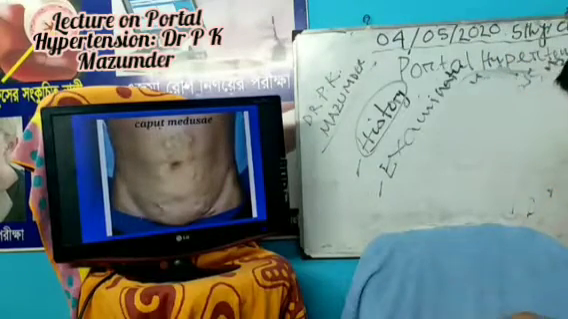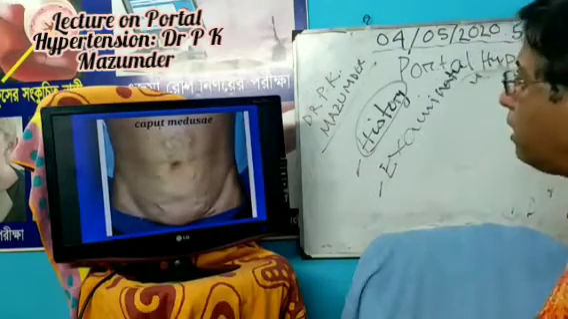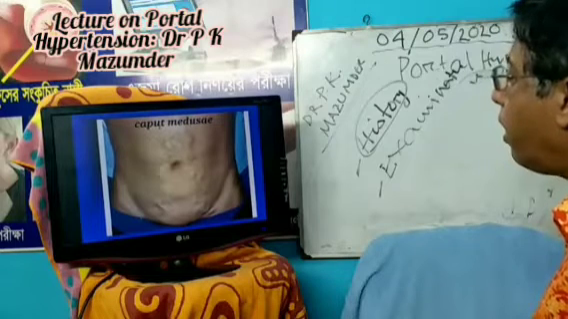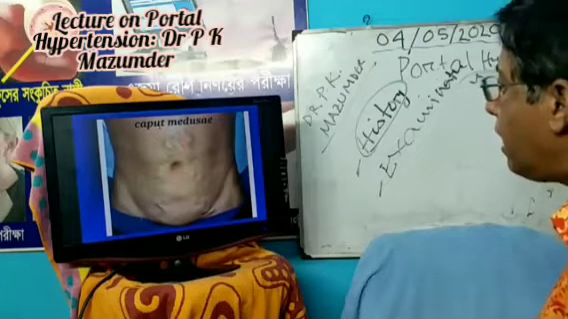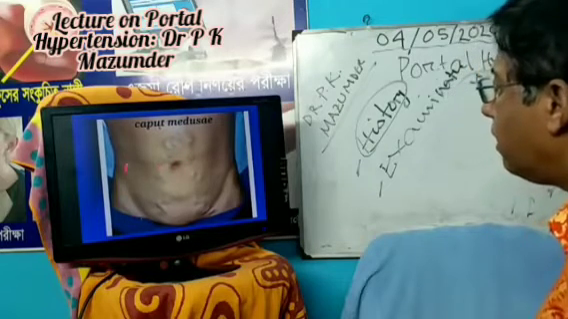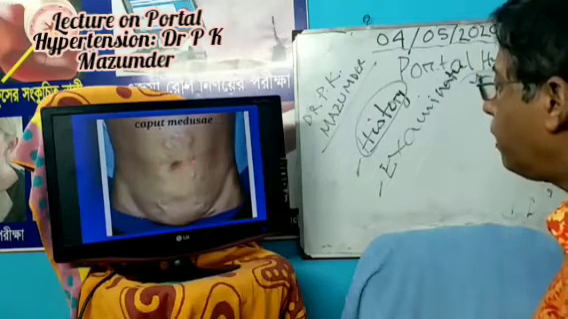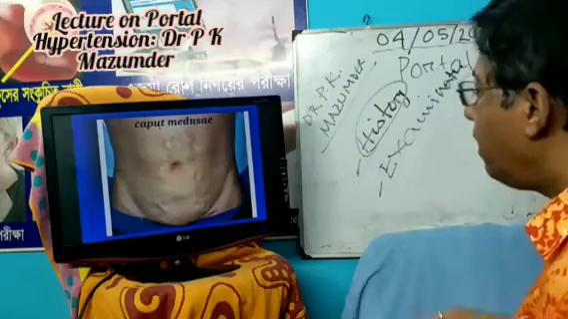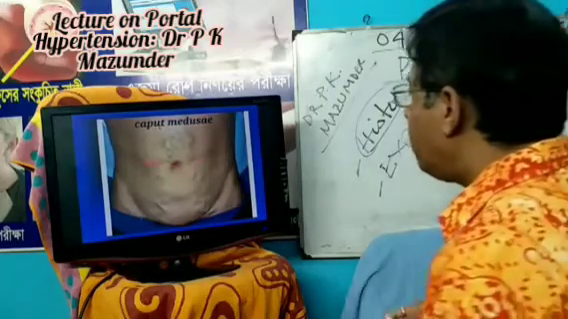This is the caput medusa. What do you mean by caput medusa? There are veins radiating from the umbilicus. This is the development of collaterals at the level of the umbilicus.